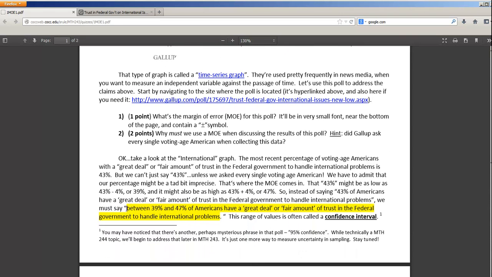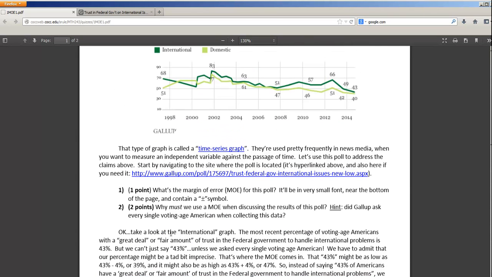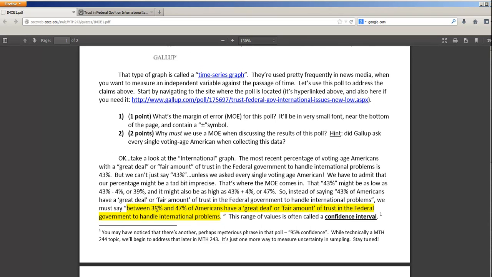And I put it here in highlighted for you. I applied the 4% to the 43%, which is the trust in international affairs. I subtracted and added 4% to 43, and we got between 39 and 47%, which is a way, way better way of saying it than just 43%. And that range is called a confidence interval.